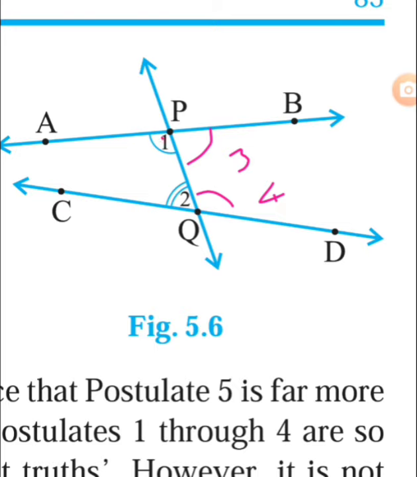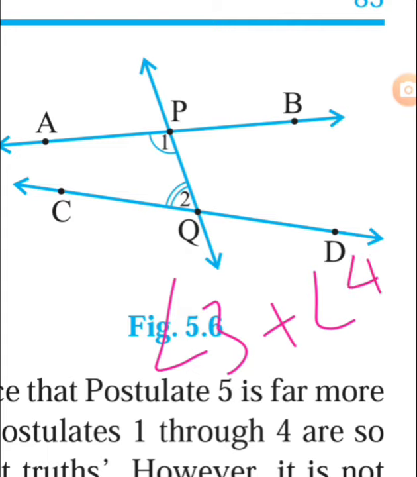So we have to check the sum of angle 1 and angle 2, or angle 3 and angle 4. That means angle 1 plus angle 2 and angle 3 plus angle 4, which one is less than 180?